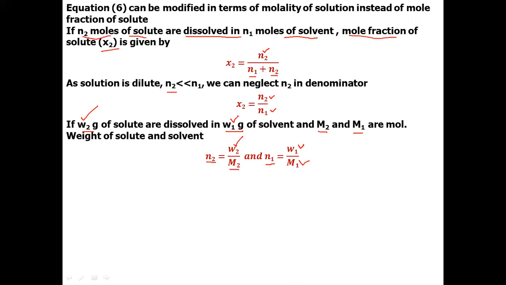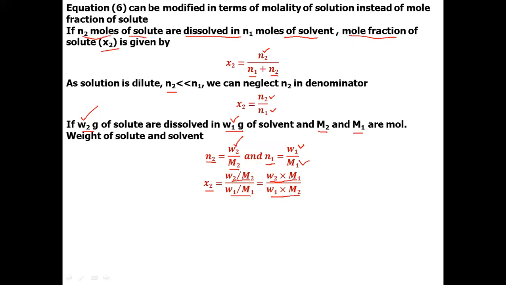Now putting the values of n₂ and n₁, the equation becomes x₂ is equal to W₂ divided by M₂, whole divided by W₁ divided by M₁, and this can be rearranged to W₂M₁ divided by W₁M₂.